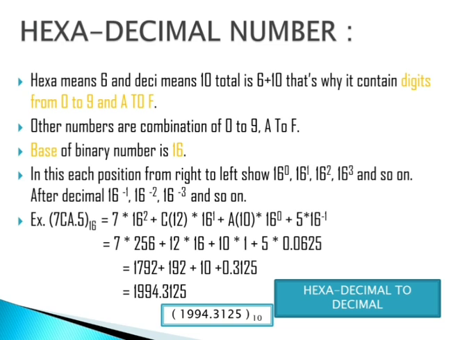In place of C we use 12 for multiplication, in place of A we use 10 for multiplication. After multiplication we have to add all these numbers together, and now we get one number as a decimal number.